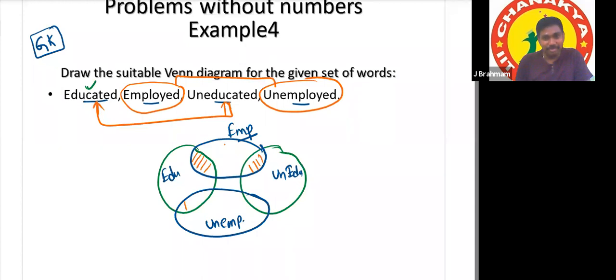In the same way, some unemployed are educated and some unemployed are uneducated. Sir, it is very confusing. Understood? Sir, some understood, but this type of questions will come in your exam. There is no relation between these two, and no relation between these two also.